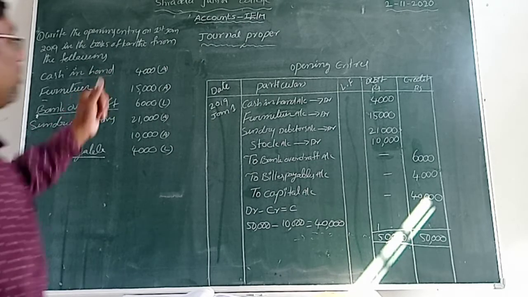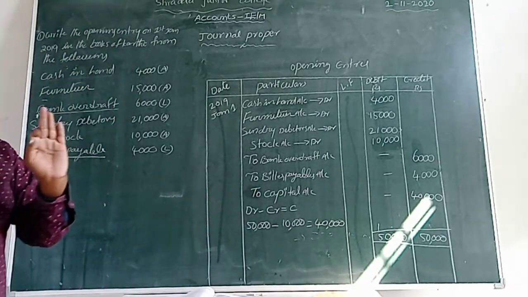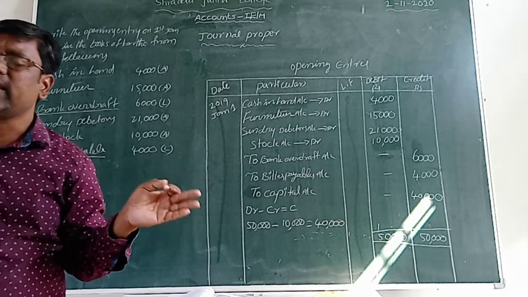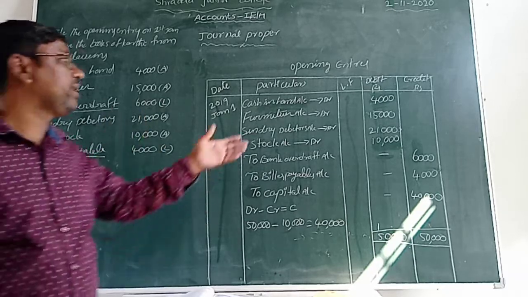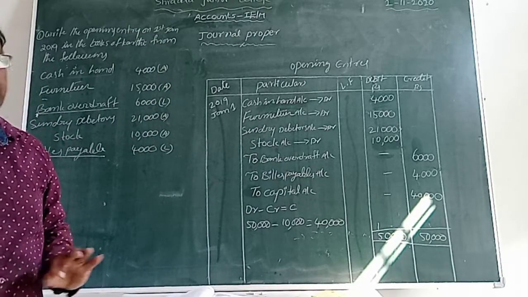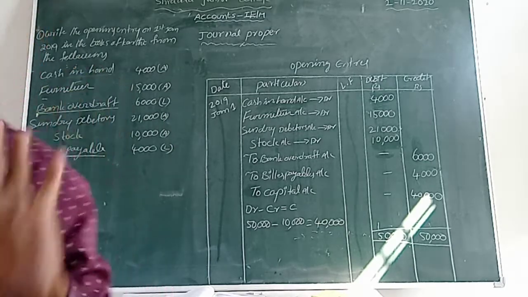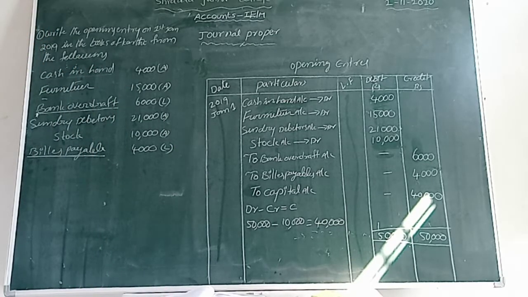It is very simple and easy. In this question we identify what is an asset and what is a liability, and then we do the problem very easily. This is a general proper opening entry problem. First problem, students, it's clear now.